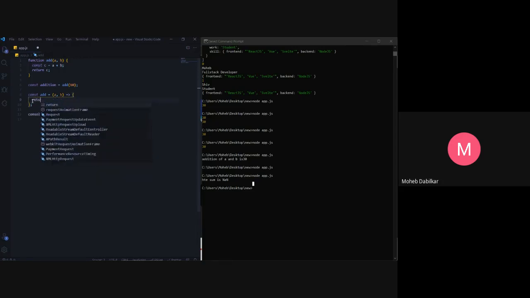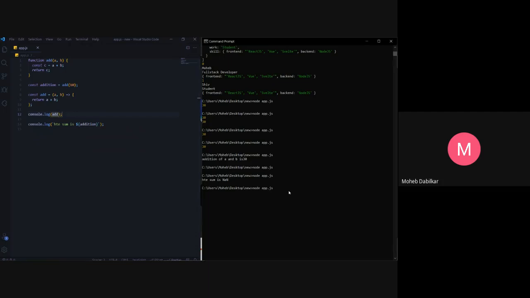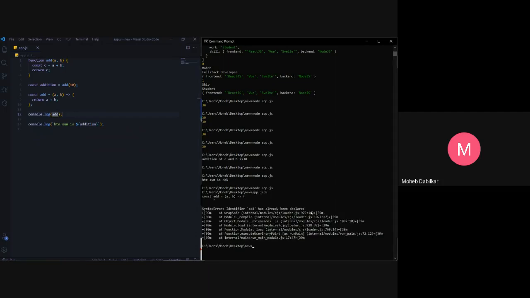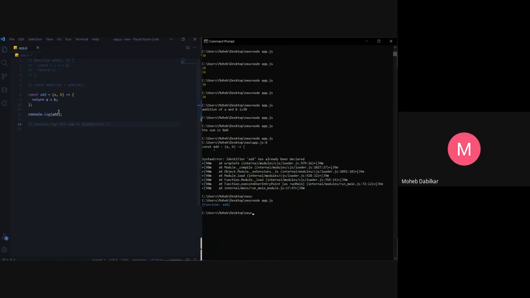What is return A plus B? Yes, so if I now console log this add over here, I hope that... Okay, constant identifier add has already been declared. Okay, this is the issue. Okay, let's just... now it should work. Function add.